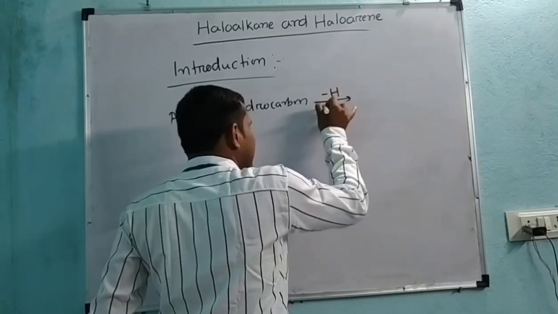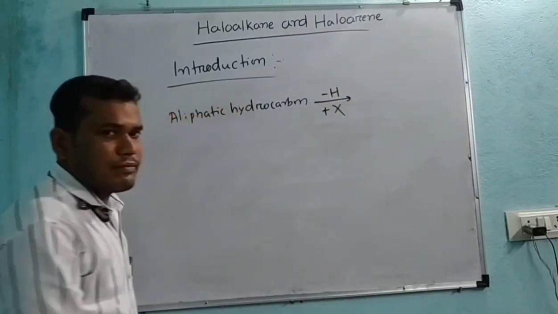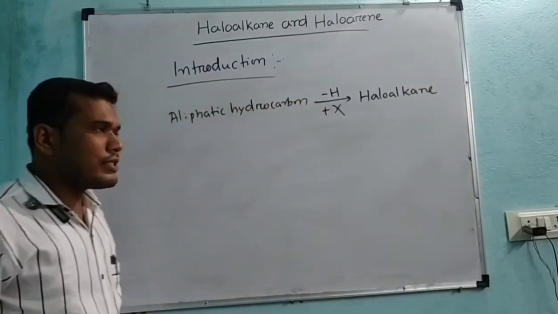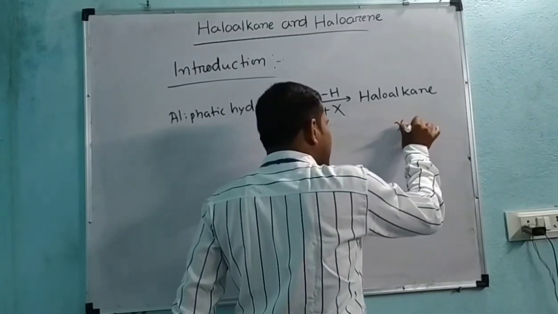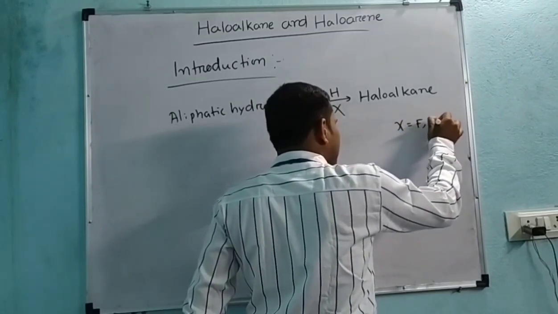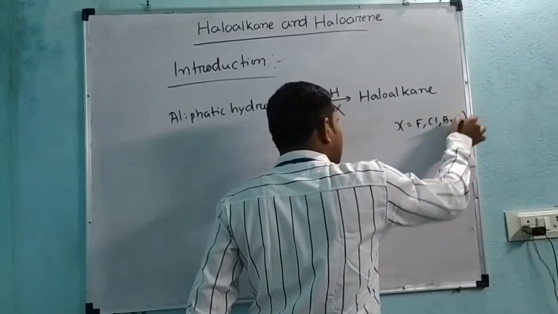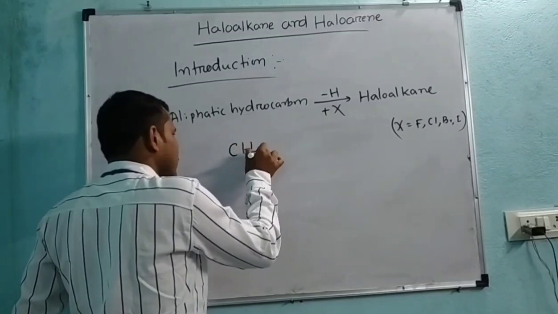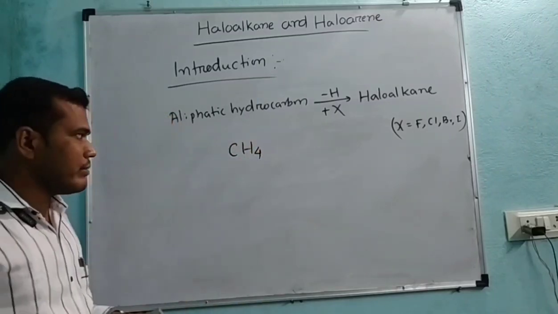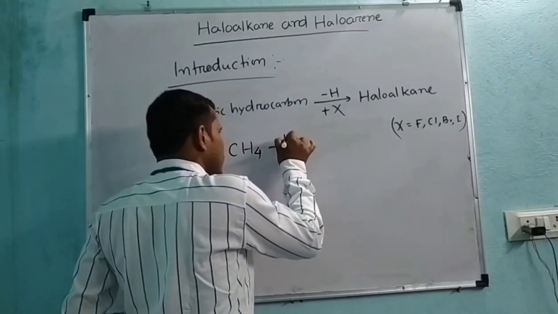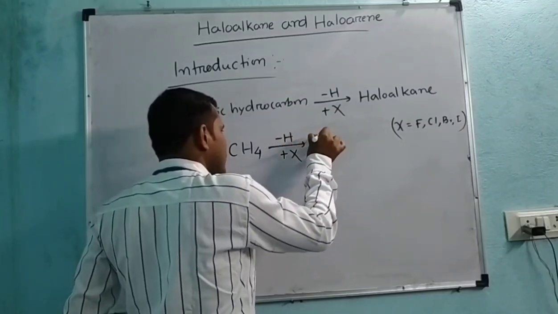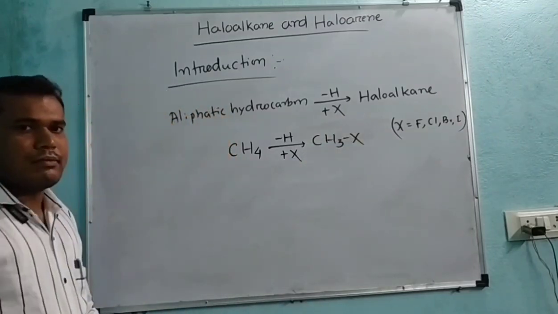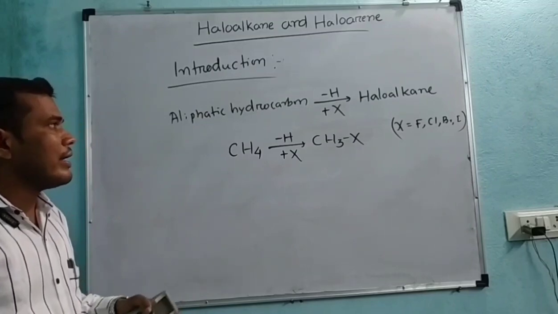A hydrogen atom is replaced by halogen, that is X. Here X stands for elements from the halogen family, that is fluorine, chlorine, bromine and iodine. Let us take CH4, which belongs to alkanes, that is methane. A hydrogen atom is replaced by X and it is CH3X. This belongs to haloalkanes.